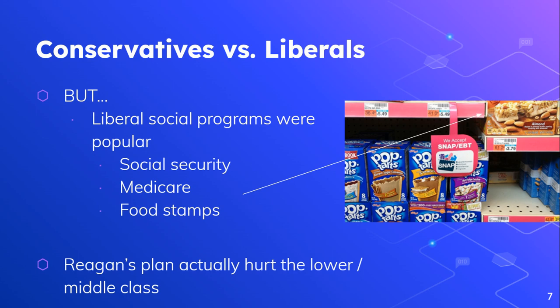And then AP does also want us to know that Reagan's plans end up hurting the lower and middle classes. These ideas of Reaganomics do end up hurting the lower and middle class. We see the poverty rate increase from 12% to 15%. We see unemployment rise from 7% to 11%. But conservatives would think that Reagan's ideas in the long run would help benefit everybody in America.